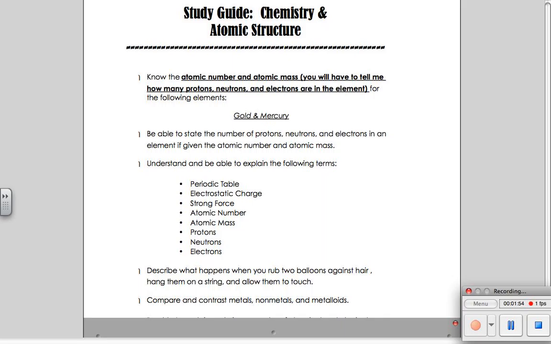And then finally, I'm going to say, list one property of a metalloid. If you remember from class, metalloids are kind of the in-between. So one thing that you might say is metalloids are good conductors of heat, not as good as metals, but definitely better than nonmetals. Another thing that you might want to say would be metalloids have an okay luster. They're kind of shiny, not as shiny as metals, but definitely shinier than nonmetals.